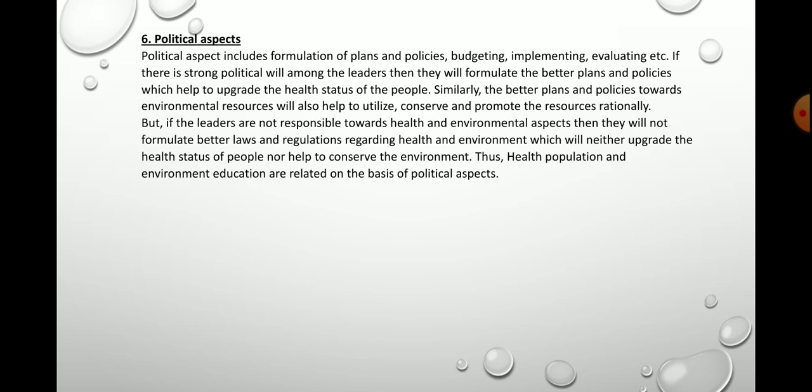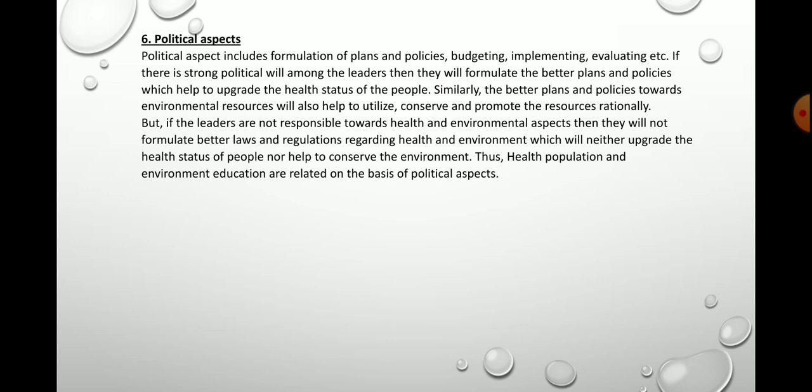Yes, but if the leaders are not responsible, like most of our leaders today, we can take the names, isn't it? So are they responsible towards our health and environment? Do you think that? Probably not. Because if the leaders are not responsible towards health and environment, then they will not formulate better laws and regulations regarding health and environment, isn't it? Which will neither upgrade the health status of the people nor help to conserve the environment, isn't it?